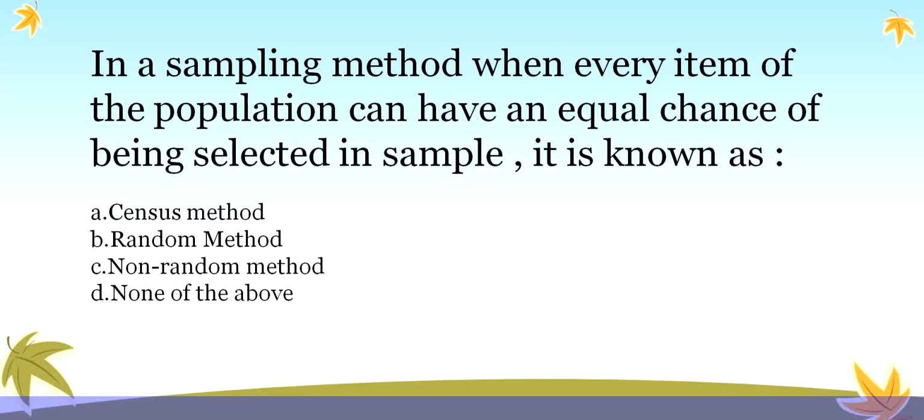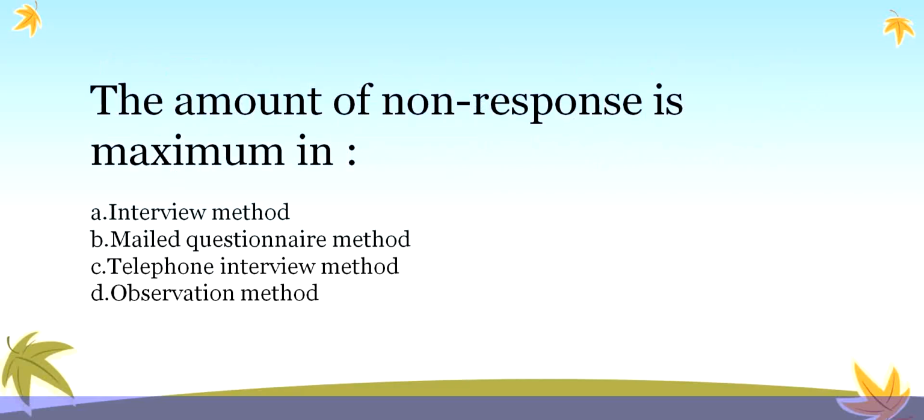Because census is not applicable as we are discussing about sampling. Non-random means it is not like that because we are specifying the sample. And random method means randomly we are taking any of the sample. So that is the correct one.